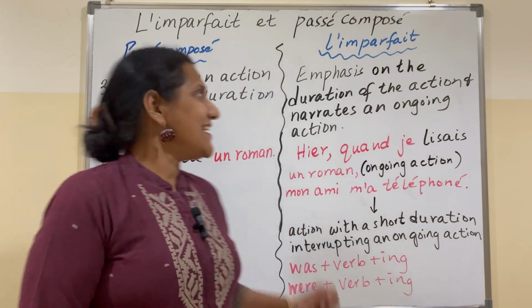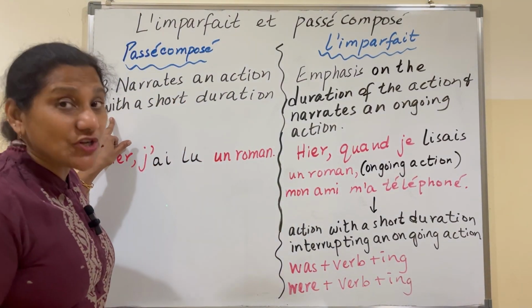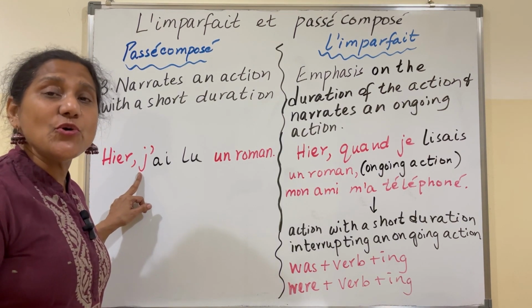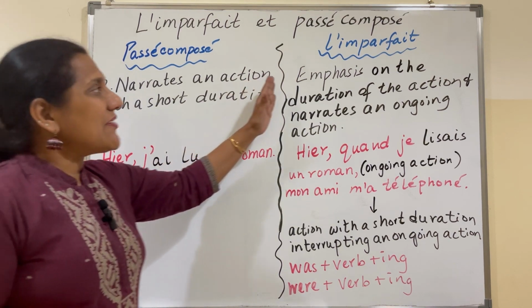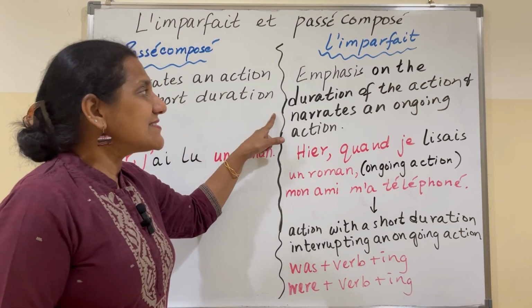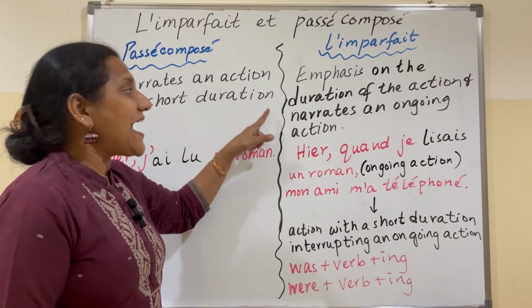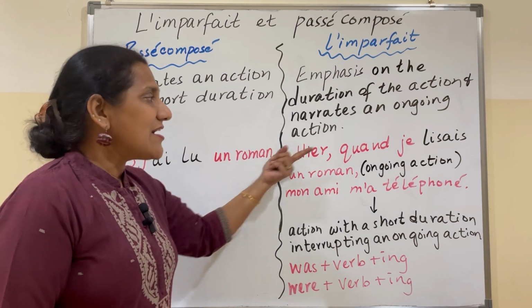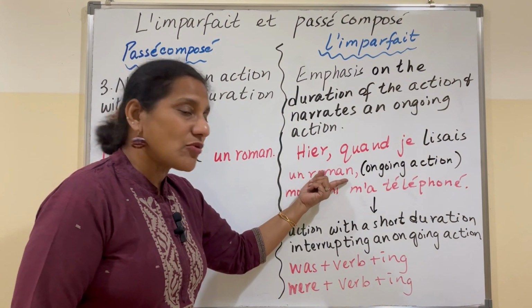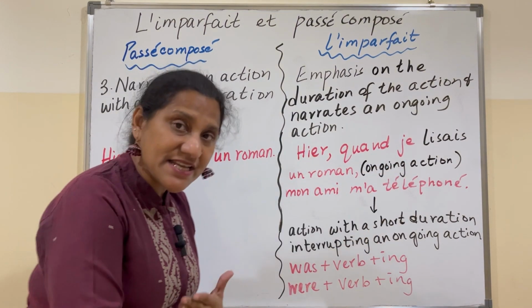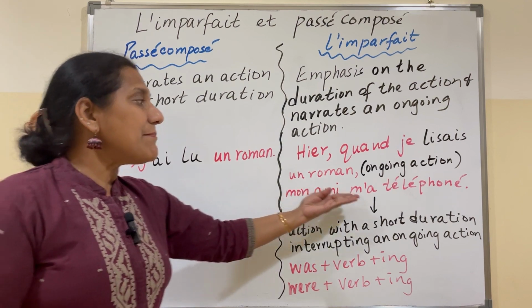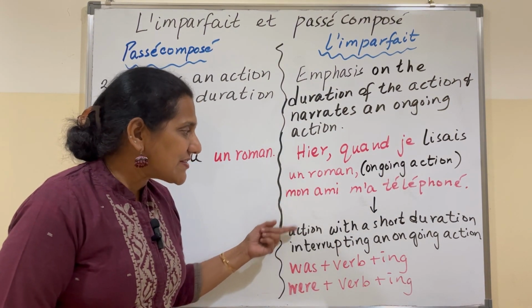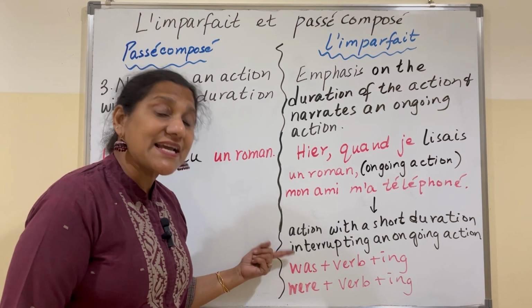Let's look at some more differences. Passé composé narrates an action with a short duration. Let's take an example. Hier, j'ai lu un roman. Whereas l'imparfait emphasizes the duration of the action and narrates an ongoing action. For example, hier, quand je lisais un roman, this is the ongoing action. I was reading the novel. Mon ami m'a téléphoné. This action of my friend calling me is an action with a short duration interrupting an ongoing action.